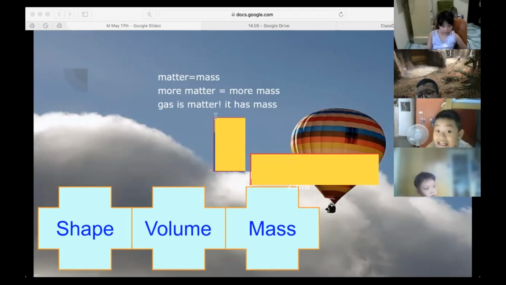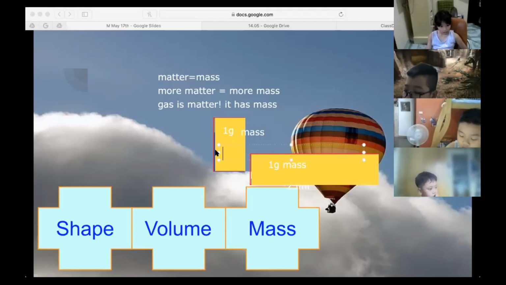So the same mass, let's say it's 1 gram of gas, but here maybe it's 30 milliliters and here it's 50 milliliters. The volume will change because it spreads to fill the whole container. That's why it doesn't have its own volume.